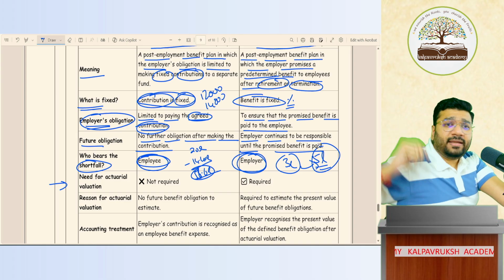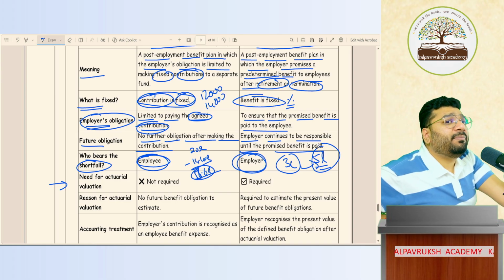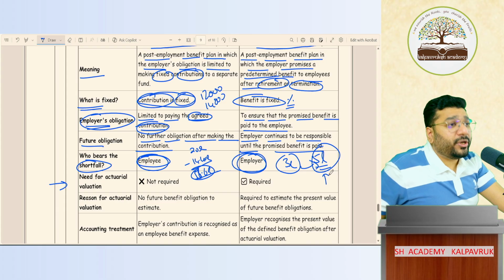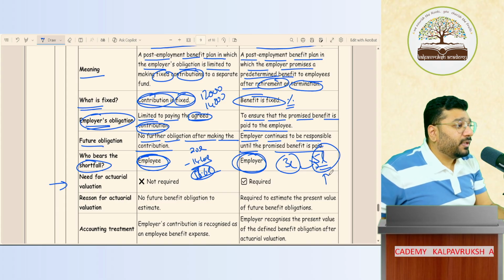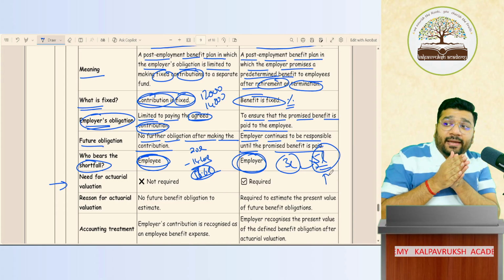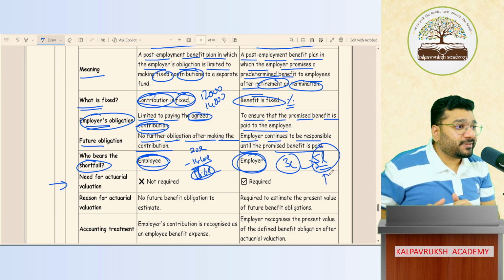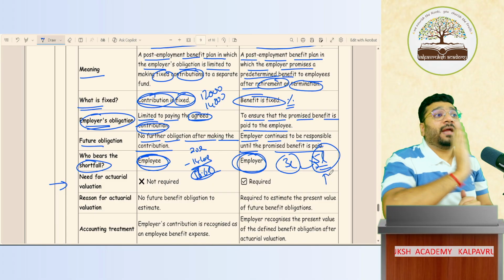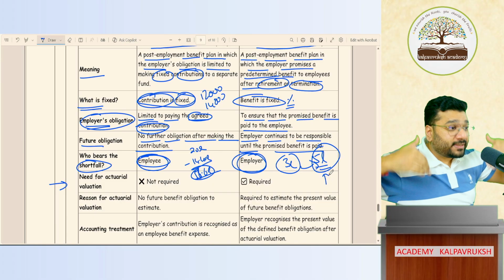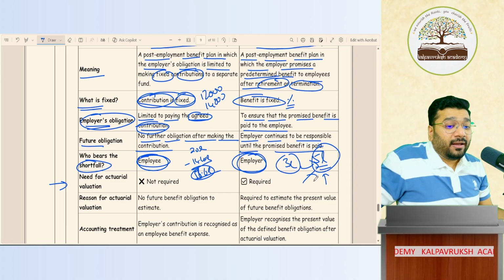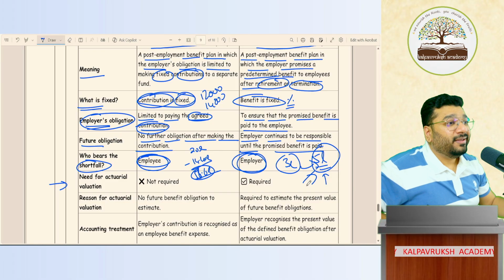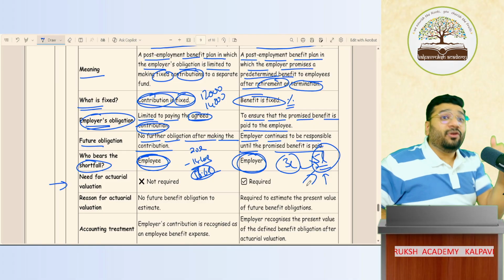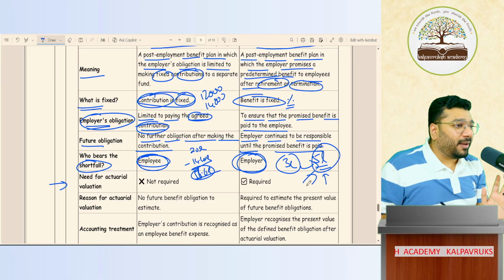Now, after 10 years, what salary the person will get, do you know? No, that's what I'm saying. You'll understand this better when I do the question, because we have a practical question based on this, where I'll teach you how to calculate the future salary after 10 years. Then on that amount, how to apply the percentage, how to allocate that between multiple years, and how to do discounting. So the 5 lakh rupees, in the next class you're supposed to calculate it. Once you understand that practically, you will feel the difference between the contribution plan and the benefit plan.